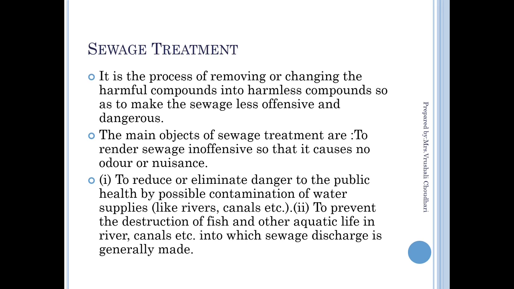In sewage treatment, we reduce or eliminate danger to public health from possible contamination of water supplies.